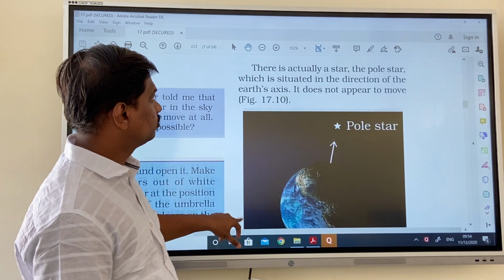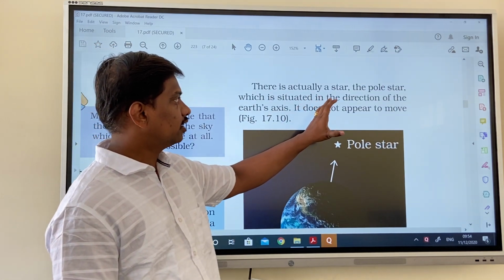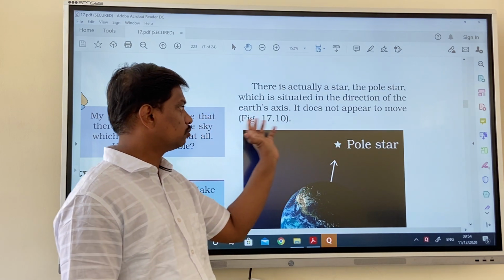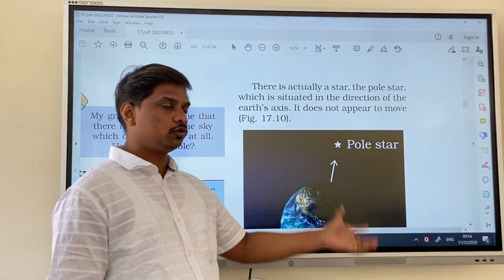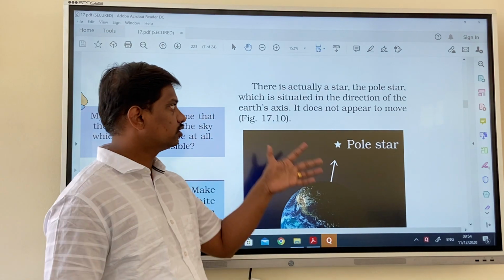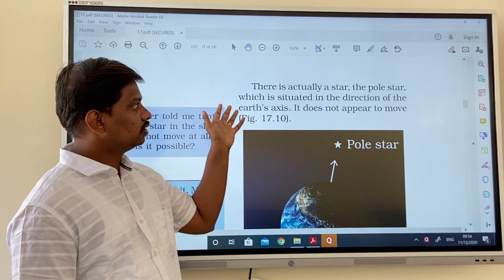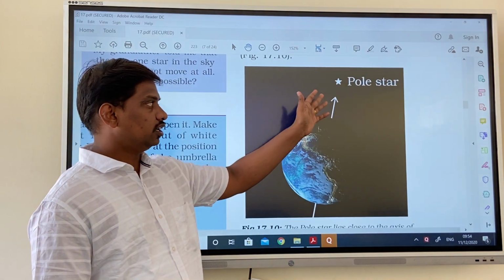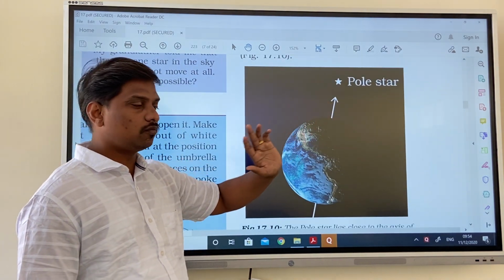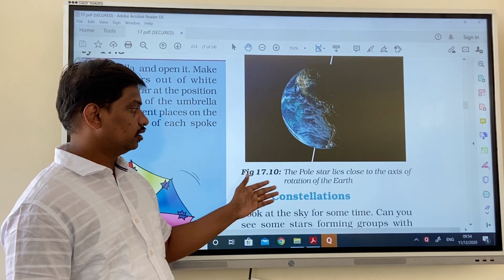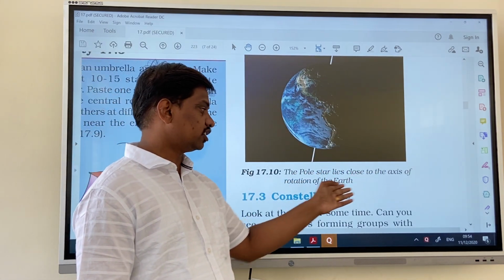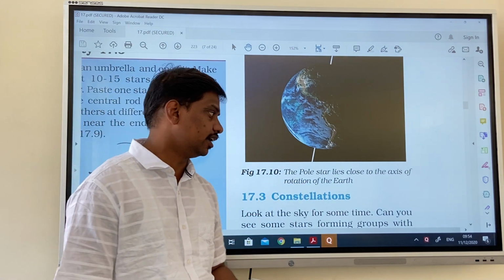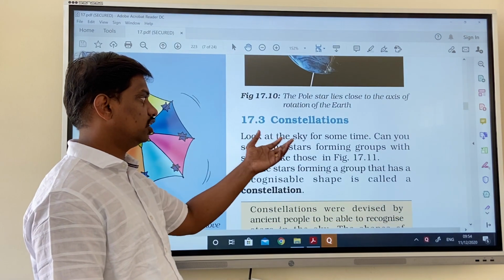Next, there is a star, the pole star, which is situated in the direction of the Earth's axis. It does not appear to move. So one star is there, that is the pole star, and it does not appear to move. It always stays in one direction and will not move to another place. The pole star lies close to the axis of rotation of the earth, so it looks constant in the sky. Next we have constellations.